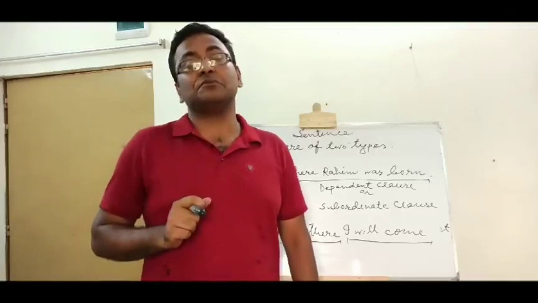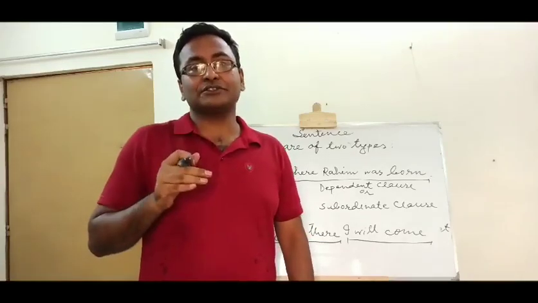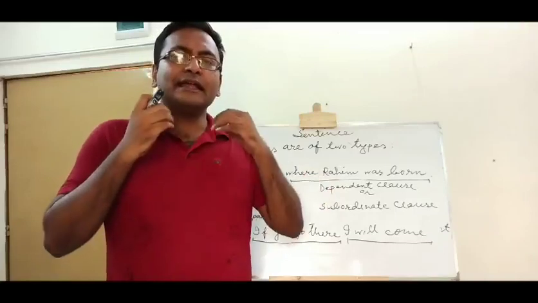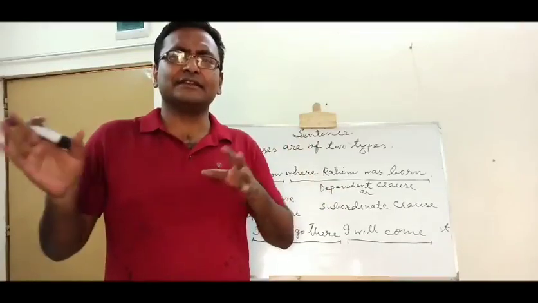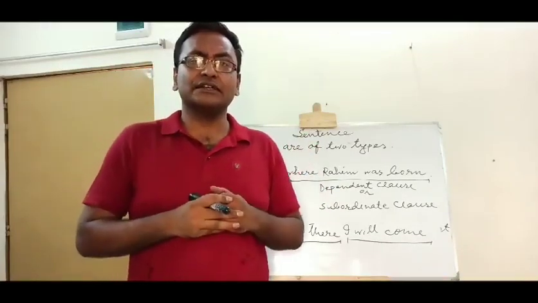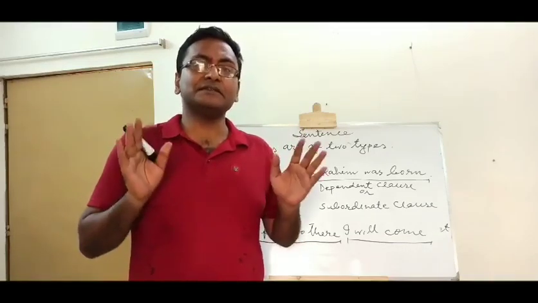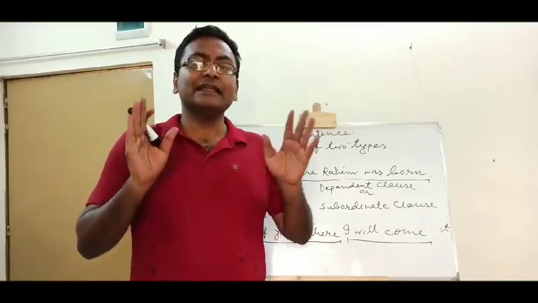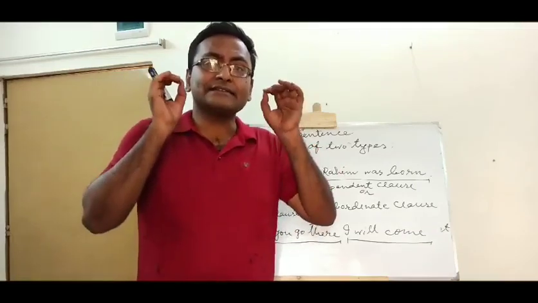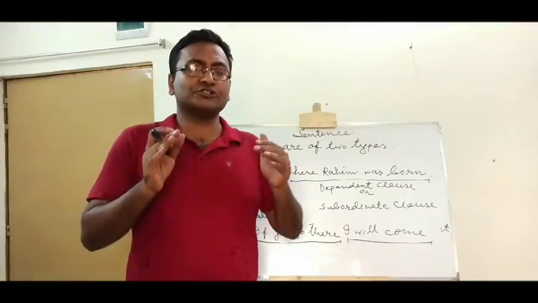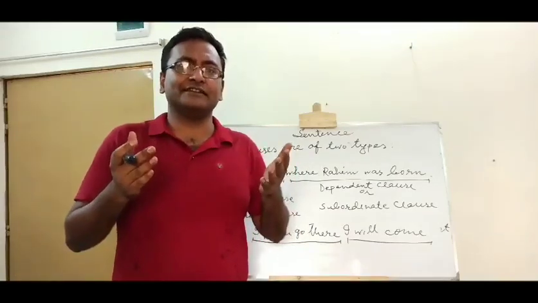There must be a reason behind it. If a clause can express any view without taking the help of anything else or any other clauses, this clause is called independent clause or principal clause. That means principal clause does not need help. It is a self-sufficient clause. I know, this portion or this clause expresses a view very clearly. I know.